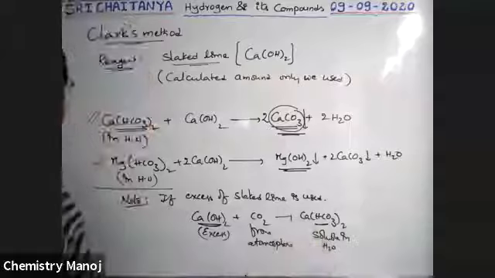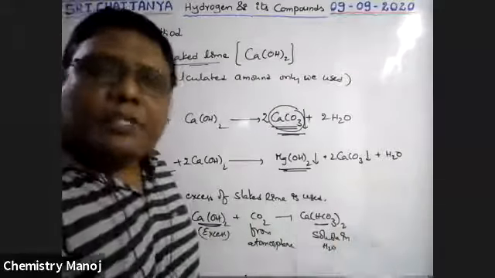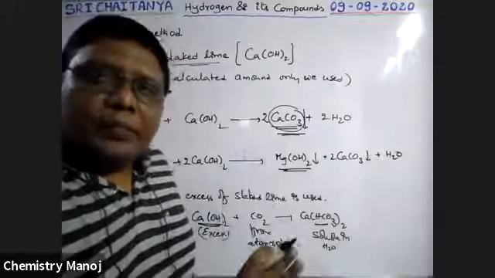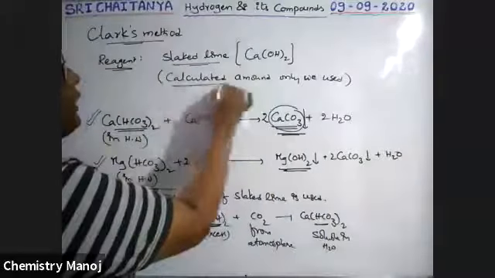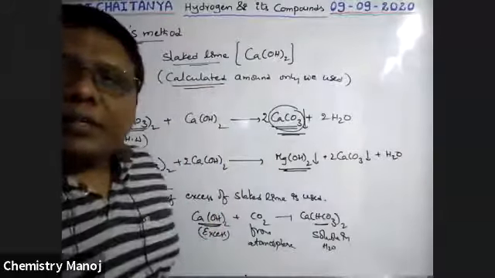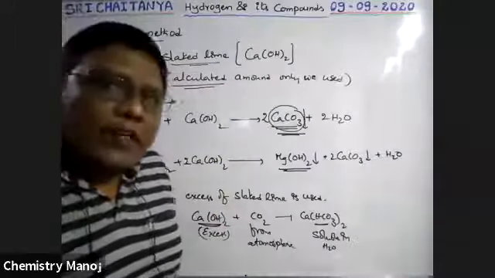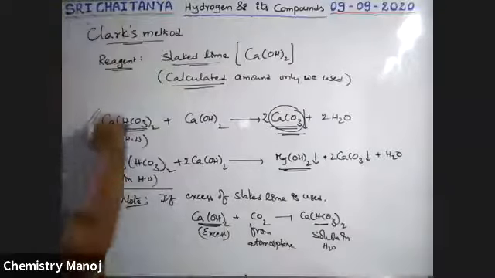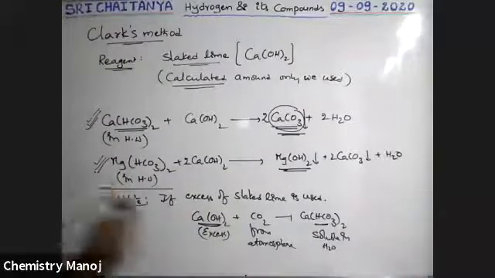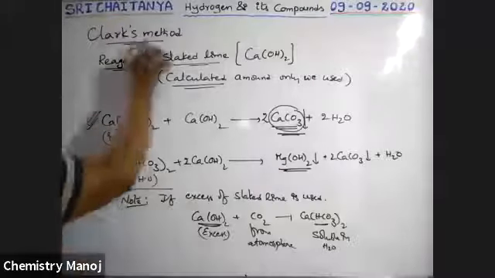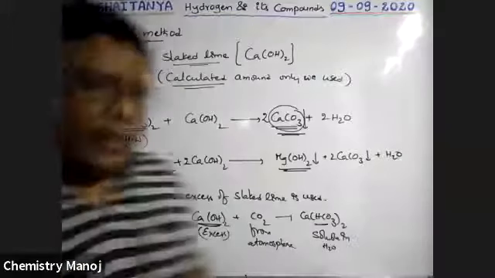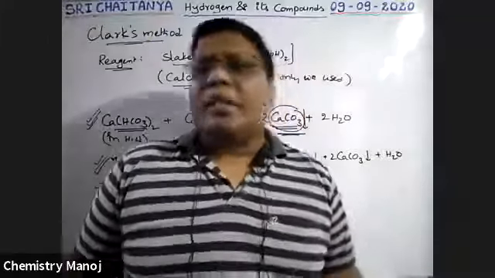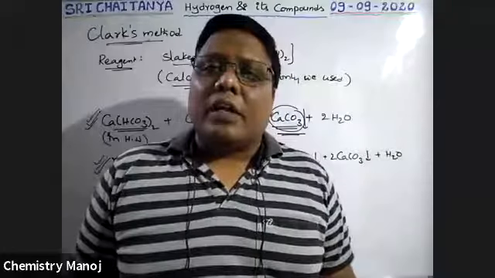Now the water becomes hard water. That is why excess calcium hydroxide is not applied. That is why only a calculated amount of lime is used. It is a very, very important point, boys. These two reactions, please keep in mind. It is the way to convert this hard water into soft water. So these are two methods to convert temporary hard water into soft water.